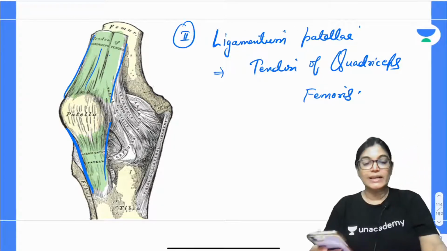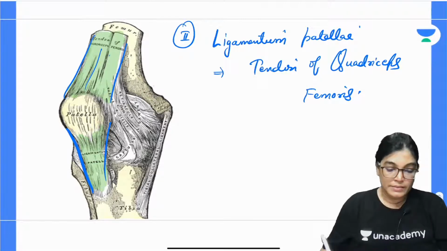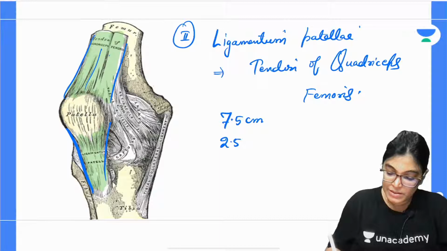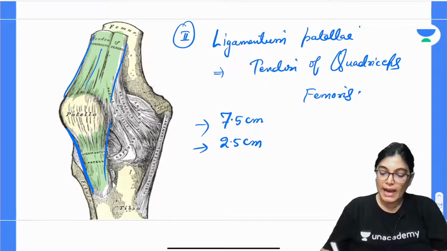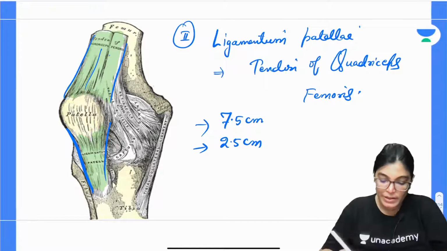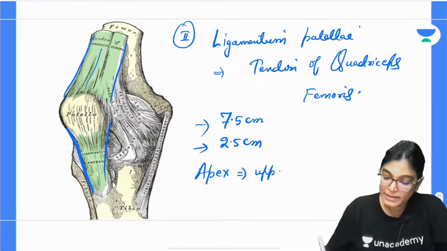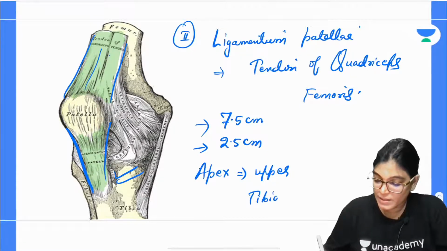Approximate length is 7.5 centimeters, width is 2.5 centimeters. Where is it attached? When you see the apex, it is attached to the upper tibial tuberosity, which you can see here.